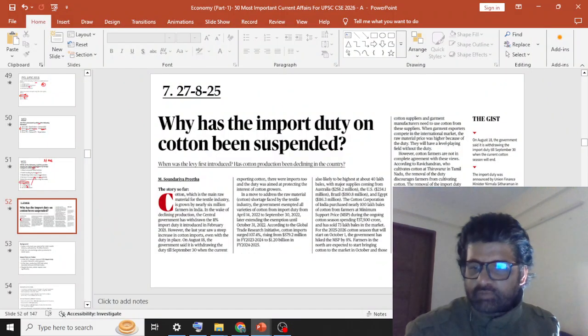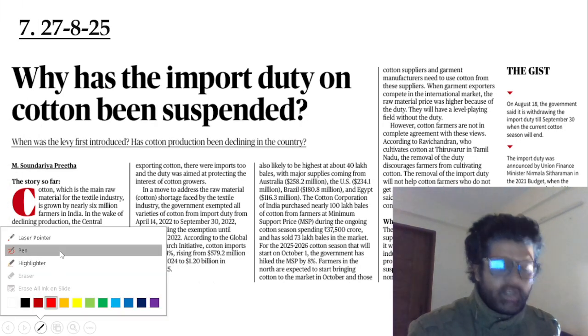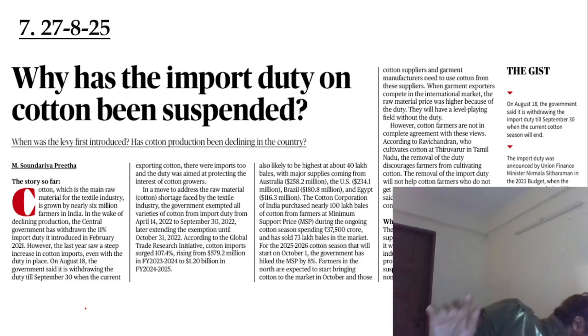So seventh article of the day, guys. Why has the import duty on cotton been suspended? So cotton. Now, what kind of a crop is cotton? Rabi crop or kharif crop?